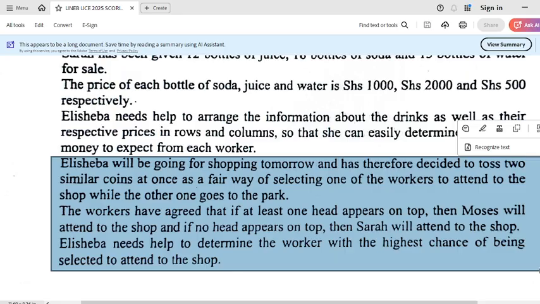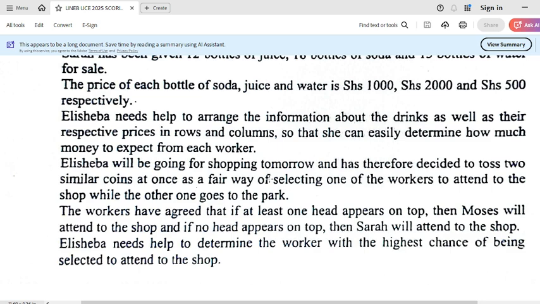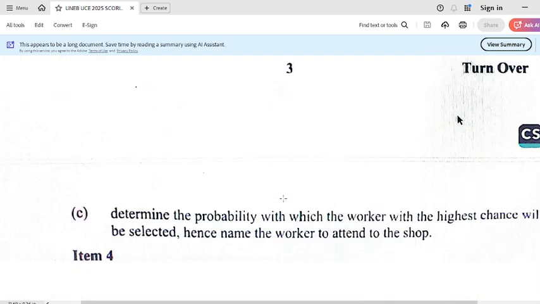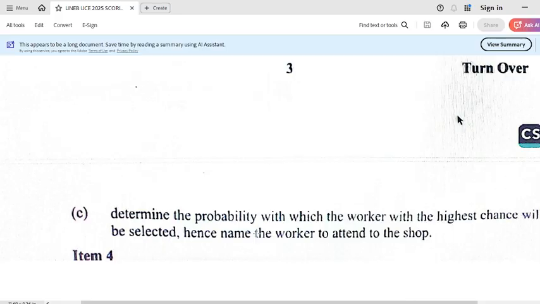Now, these are two conditions given to different persons. You must know these things. Let us go one by one. The probability with which the worker with the highest chance will be selected. The task says determine the probability with which the worker with the highest chance will be selected, hence name.